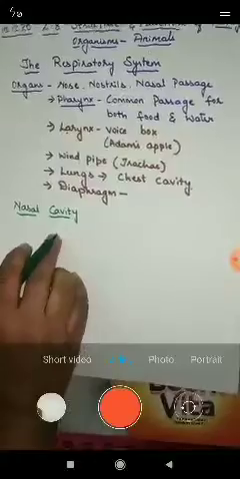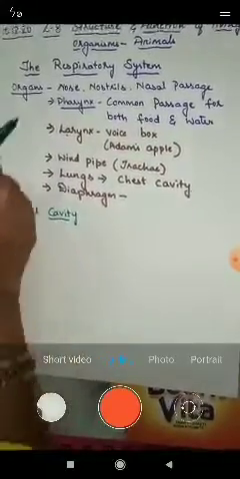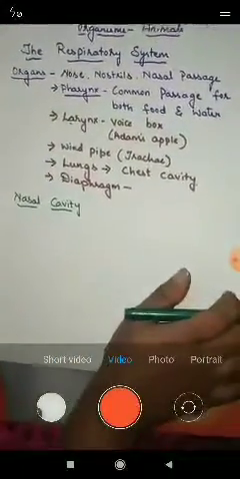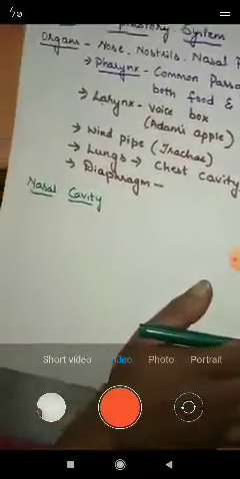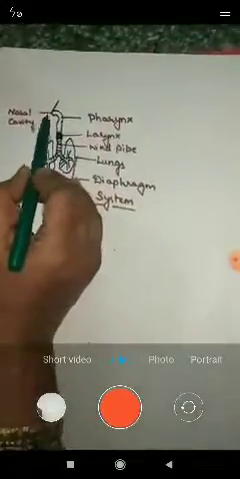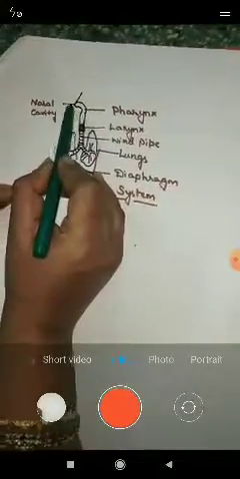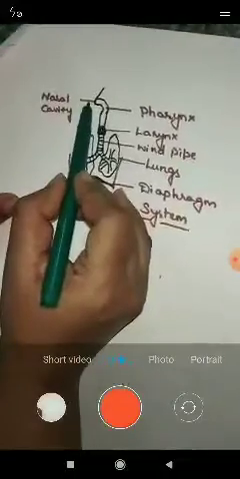Yes. So air enters through the nose. Okay, air enters the nose through the nasal cavity. And here you can observe in this diagram, through the nostrils, the two openings we have.